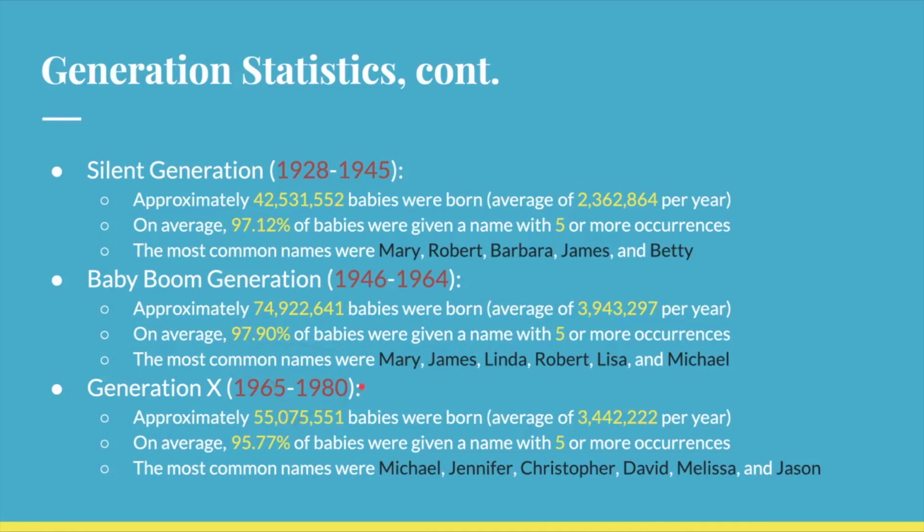And then after that came Generation X, born from 1965 to 1980. Approximately 55.1 million babies were born, or an average of 3.4 million per year. On average, 95.77% of babies were given a name with 5 or more occurrences, and the most common names were Michael, Jennifer, Christopher, David, Melissa, and Jason.